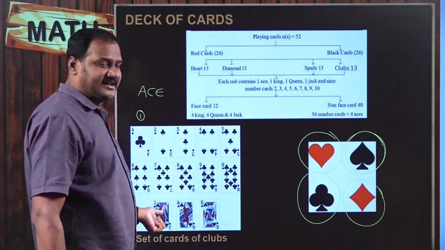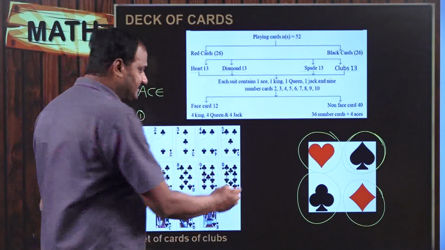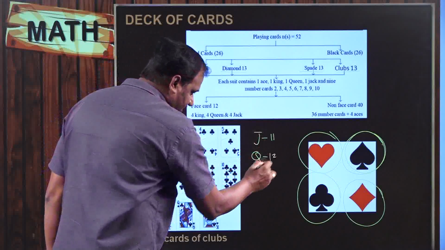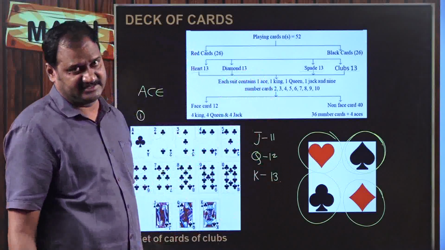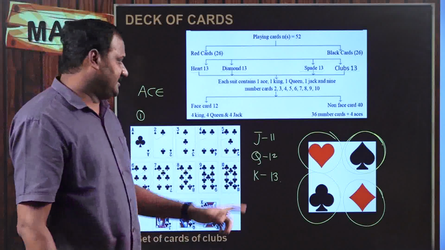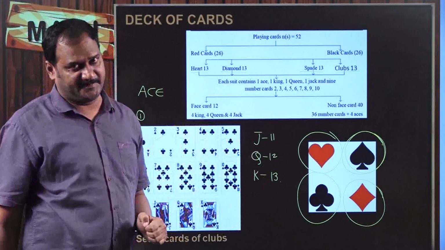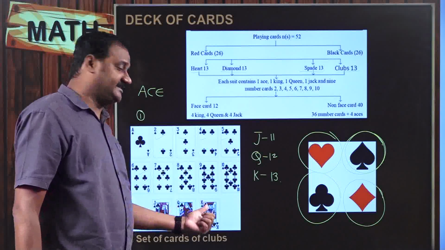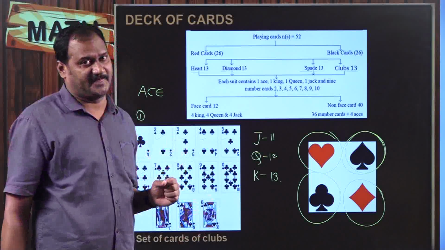See, J after 10, what is the number? So the number would be 11. So J means 11. And Q means 12. And K means 13. So that is why there are totally 13 cards. But here, we need to understand a very important thing, that J, Q, K appear with faces on the card. See here, there is a face, and there is a face, and there is a face. That is why these 3 cards are said to be face cards.